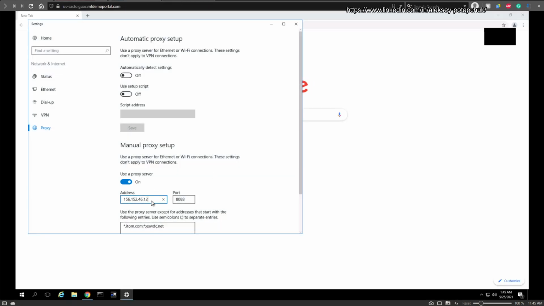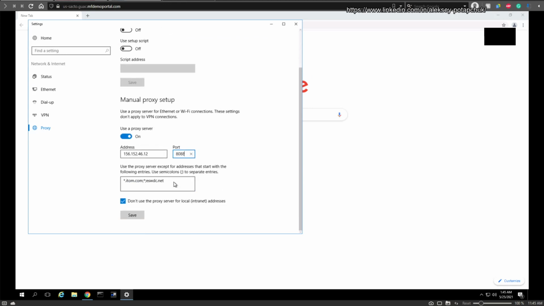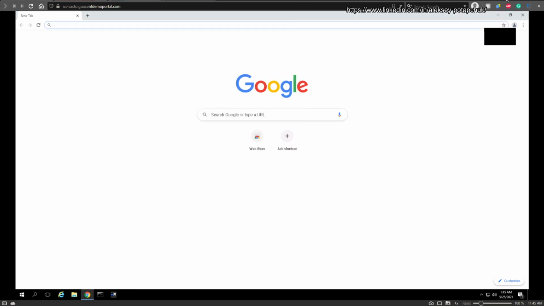Okay, so this is the IP address. The port is 8088, not 8080, and a couple of exceptions. Without this, you would not be able to connect internally, externally. You would think that nothing works, and this is not the case.